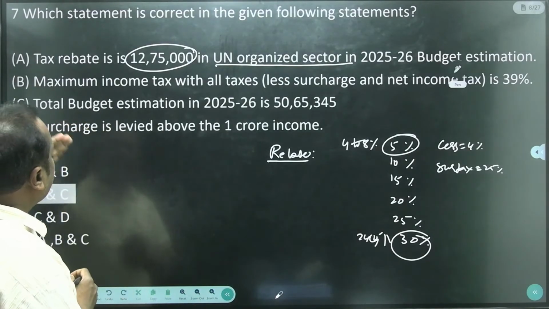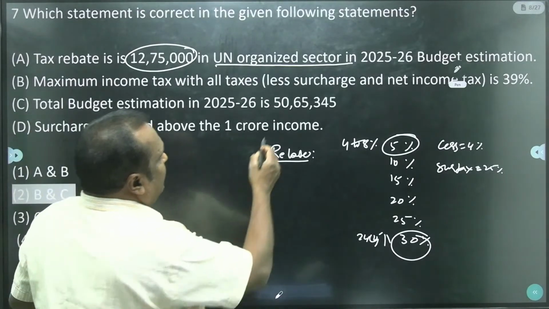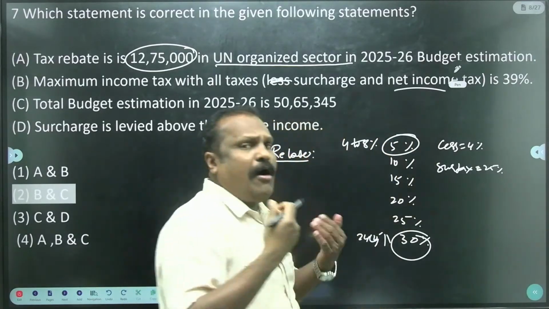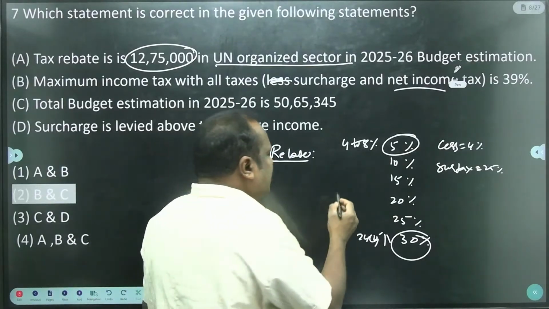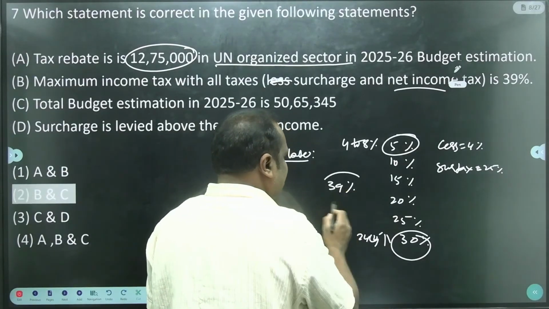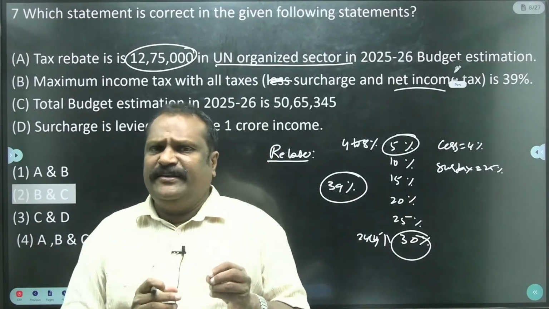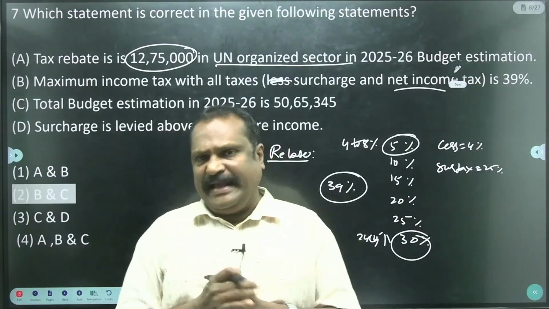The second, maximum income tax with all the taxes, meaning surcharges, net income tax, including all the taxes. The maximum income tax in India is 39%. Earlier, the maximum income tax, including the net income tax, cess and surtax, was 42.74%.